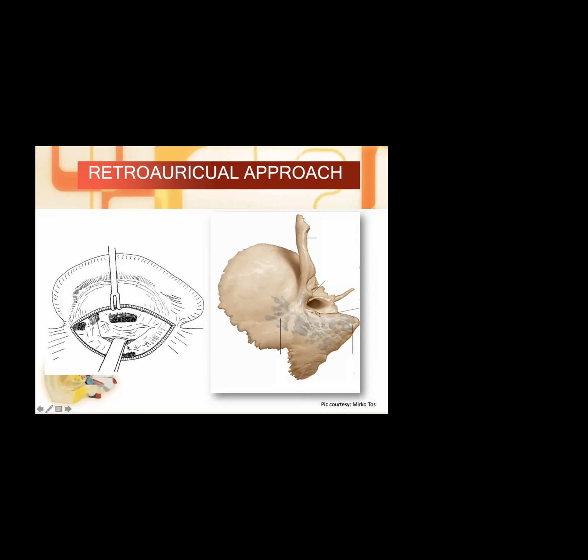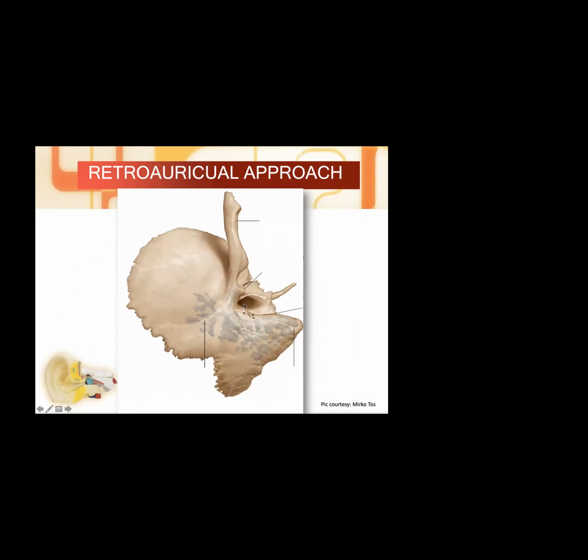So at the end, what we have to see is the temporal bone. Here we are showing the right ear, and here we have the right temporal bone. Beneath this, when you raise, what are we going in search for? First, we'll be going in search for the suprameatal spine. Then, till what extent we have to raise, we have already studied. We have to extend till the root of the zygoma, so that we have a good view of the superior end of the ESC. Then we have the whole view of the posterior end of the ESC. We have seen the mastoid suture line there, and also we have seen the inferior end.